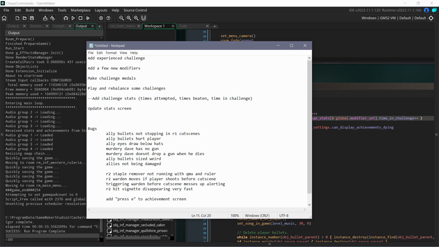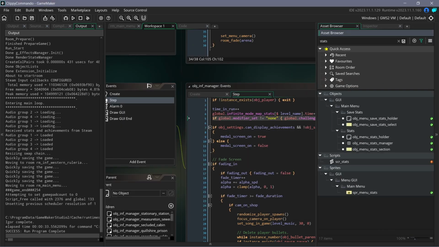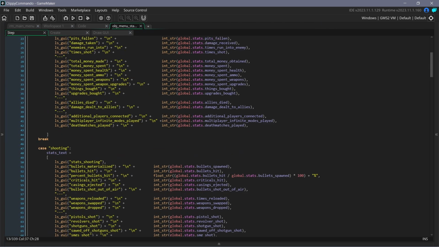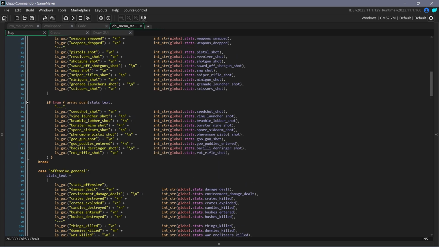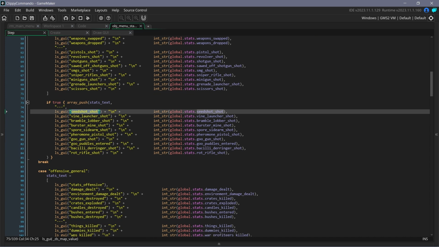We have to update the stat screen, because remember earlier how it crashed the game? That's not really very cool. So these are all the stats for when you're on the stat screen. They're arrays of strings. This script just gets whatever the localized value for this index is. It's pretty much just a dictionary. You give it an input and it returns an output from whatever current language is loaded. Right now there's only English because I only speak English, but I just added that in case in the future I ever wanted to translate it into other languages.